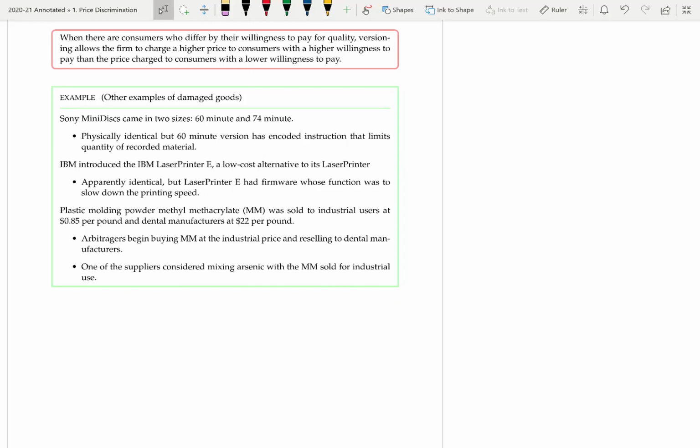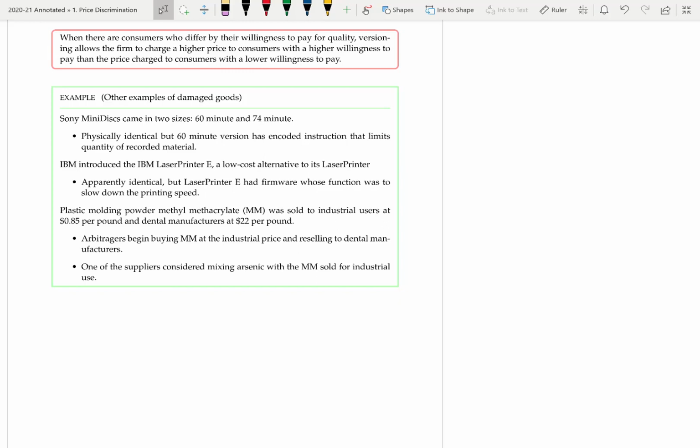So the DX and SX chips produced by Intel are just one example of a damaged good. Some other examples here. So Sony mini discs, they came out between CDs and MP3s, so around that time. And they didn't become widely popular, but they were very popular in Japan. They came in 2 sizes. So we had 60-minute mini discs and 74-minute mini discs. There was no physical difference between the 2 discs. It's just that the 60-minute version had some instructions encoded on it that stopped it recording more than 60 minutes.